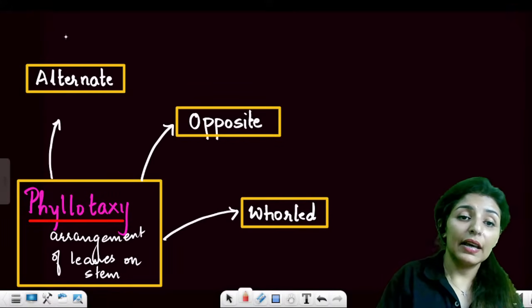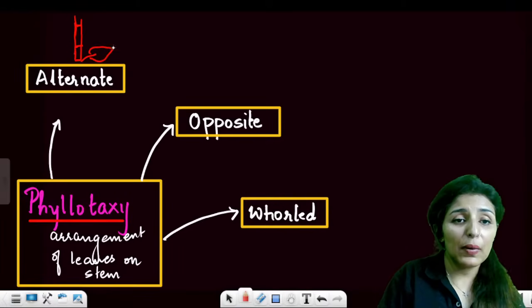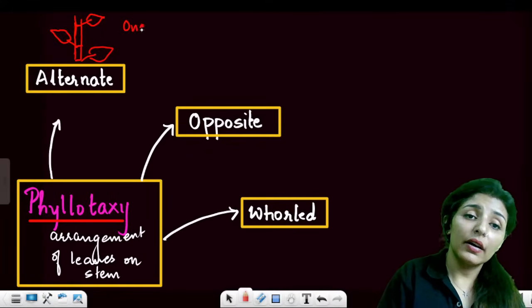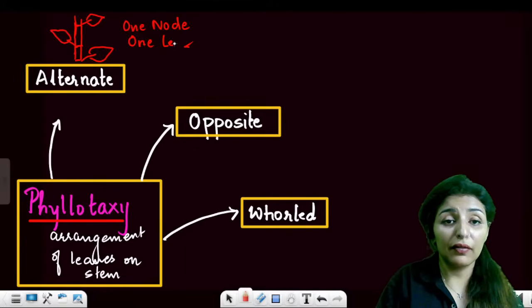For example, in alternate, let's say these are the nodes. If this has one leaf, another leaf will be present on the alternate side like this. So one node has one leaf, one node, one leaf. This is the underlying statement of alternate phyllotaxy.